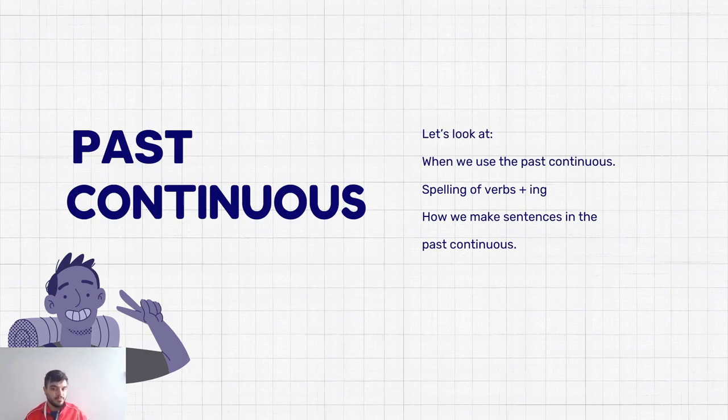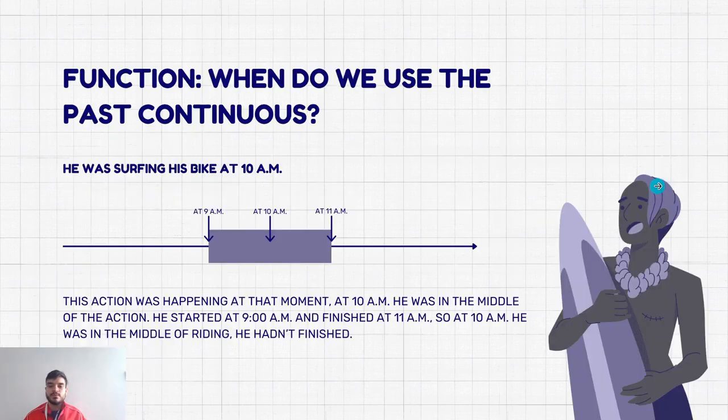Because, as you may know, they are differently spelled in comparison to their past simple counterparts. And also how to build the sentences in past continuous. At the end of the class, of course, we're gonna have a bit of practice about it. Okay, so here we go.